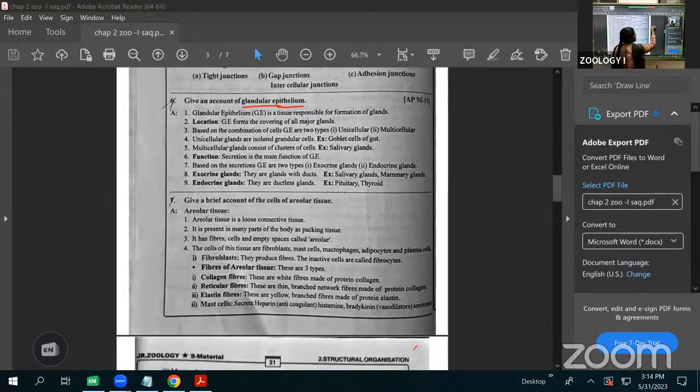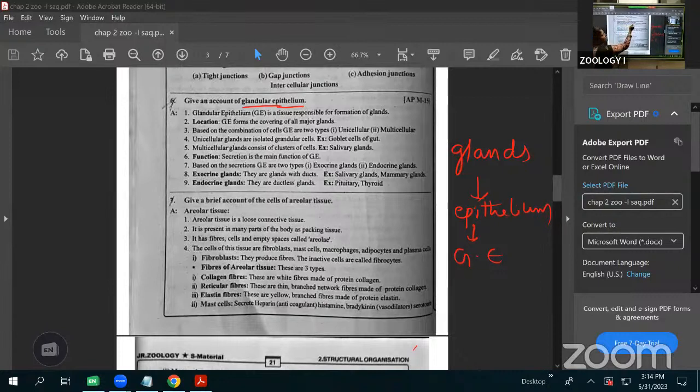What is it? Major glands are surrounded by epithelium. That epithelium is called a glandular epithelium, GE. The epithelium surrounding glands is called a glandular epithelium.